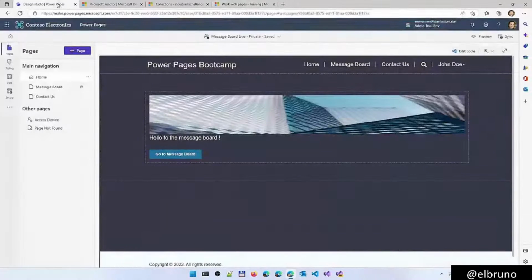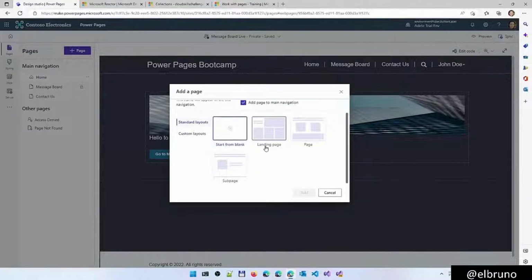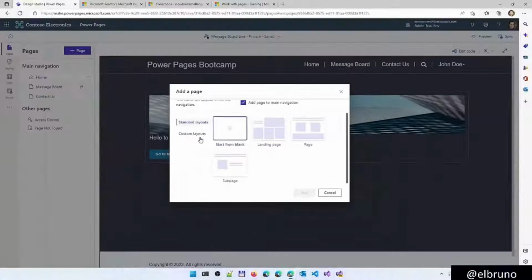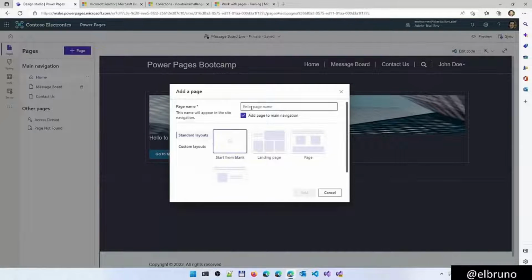If we go to one of the message board live samples that we have here and add a new page, we are going to see that we have a landing page, a page, and a sub page to use as a template, and also a set of custom layouts that we can add, and we can create our own custom layouts here. We haven't added any layout here, but for this demo, let's create a new blank page, call it demo page, and add the page to the main navigation.